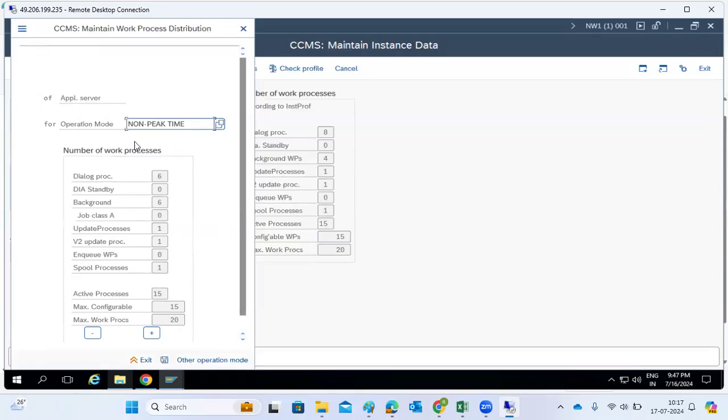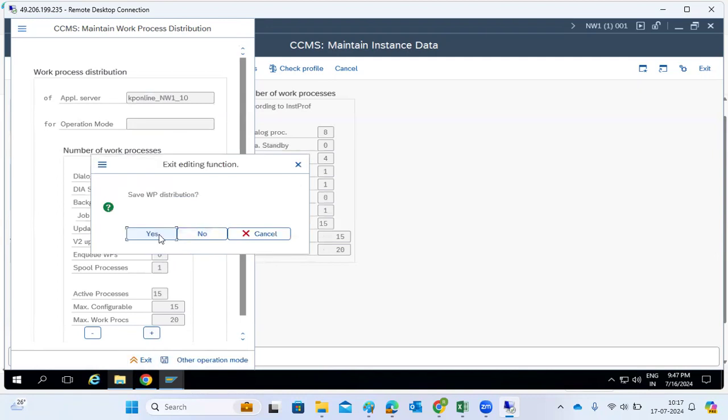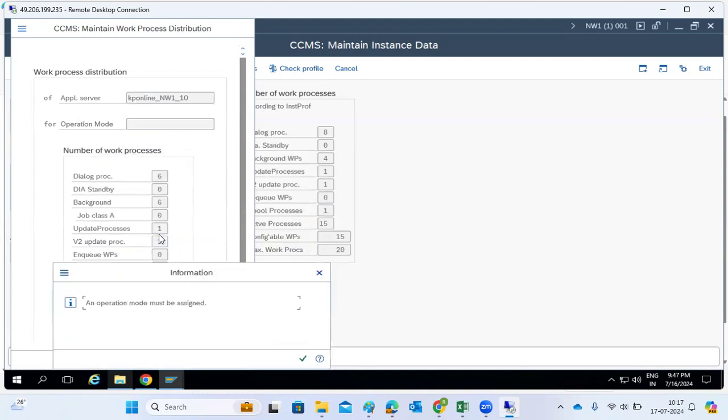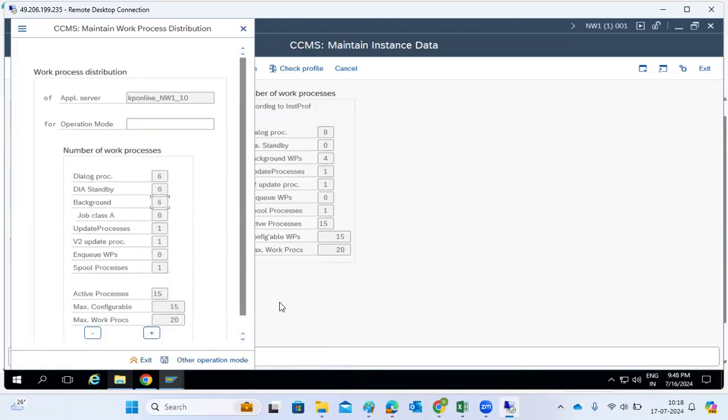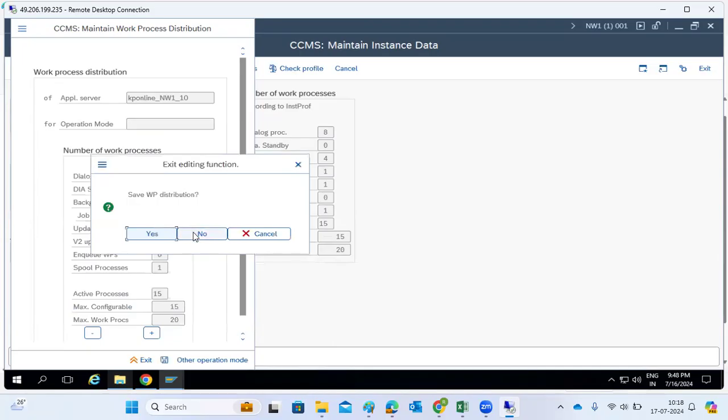But if you use this operation mode concept, you can dynamically set the values for peak hours, non-peak hours, and so on, so that as per the timelines all the operation modes will be set. This is the benefit.